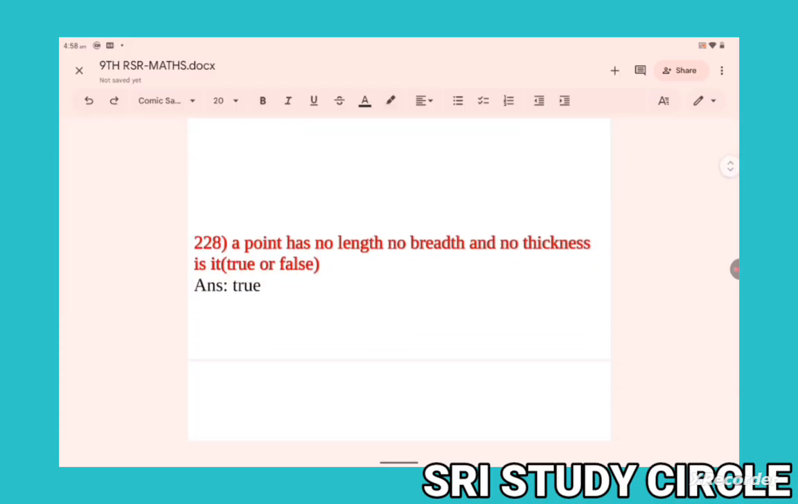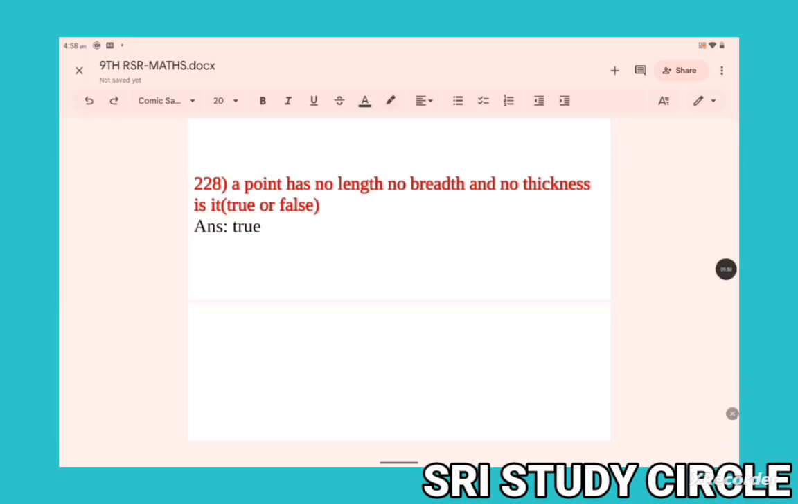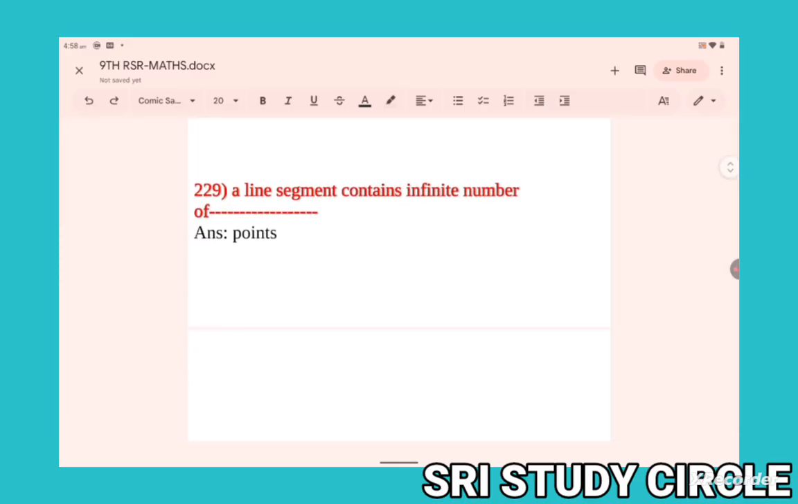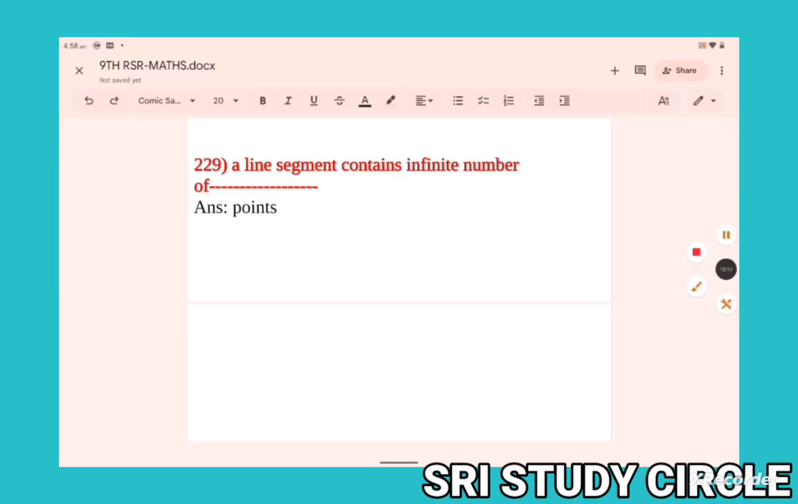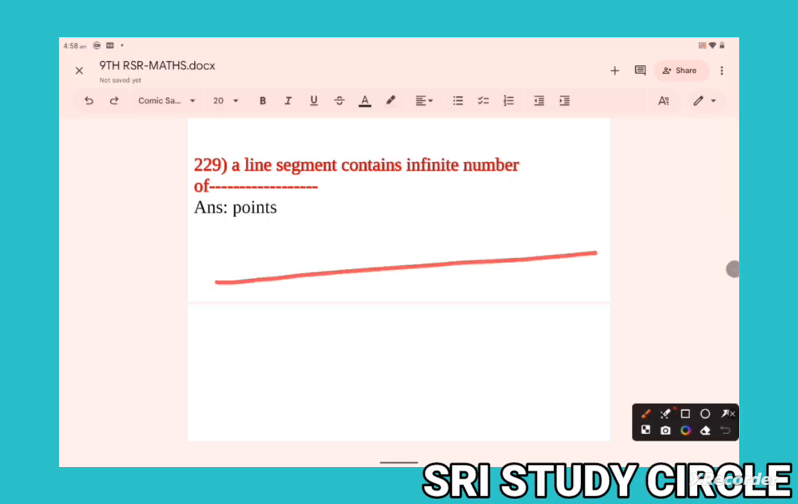Right, now next question. A point has no length, no breadth, and no thickness. Is it true? Yes, it is true. A point has no length, no breadth, no thickness. Okay. A line contains an infinite number of points. That means it contains an infinite number of points.